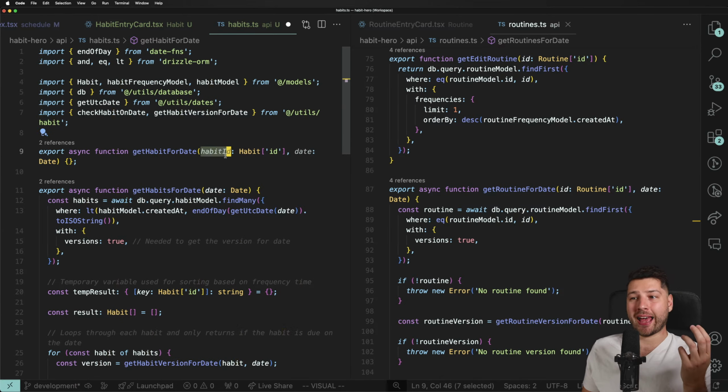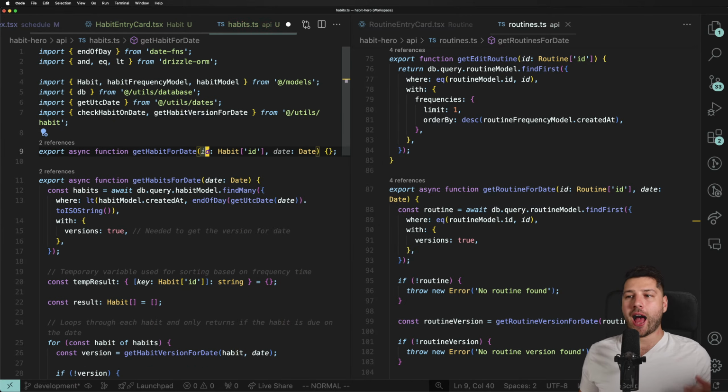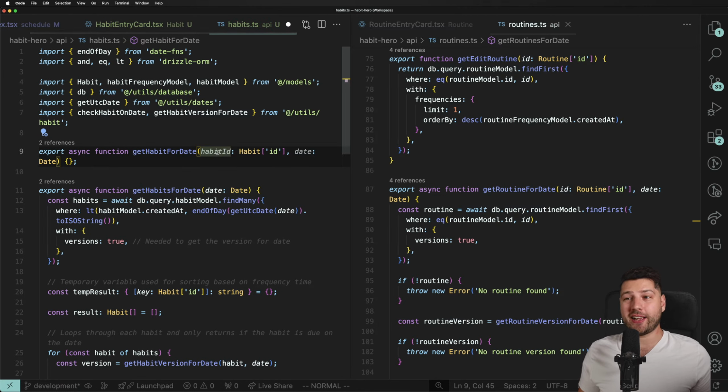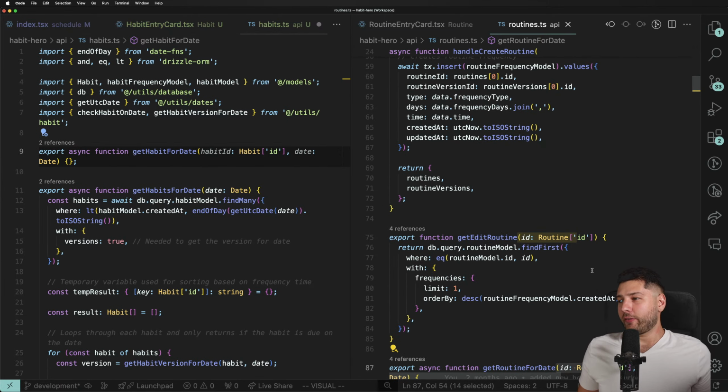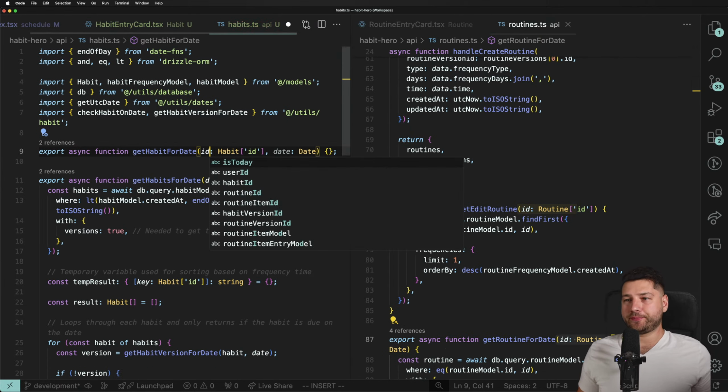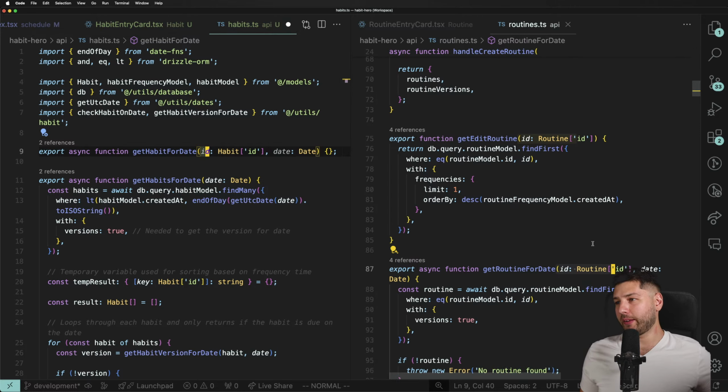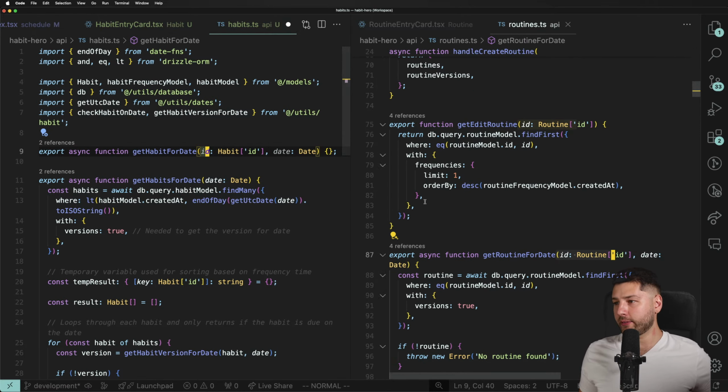Do I put it as habit ID or ID? Because get habit for date, here's the ID. It's the ID of the habit, right? Does it need to be explicit and say this is the habit ID? I did it here with ID. I did it everywhere with ID. Let's keep ID. If someone is unhappy, they can write a formal complaint.